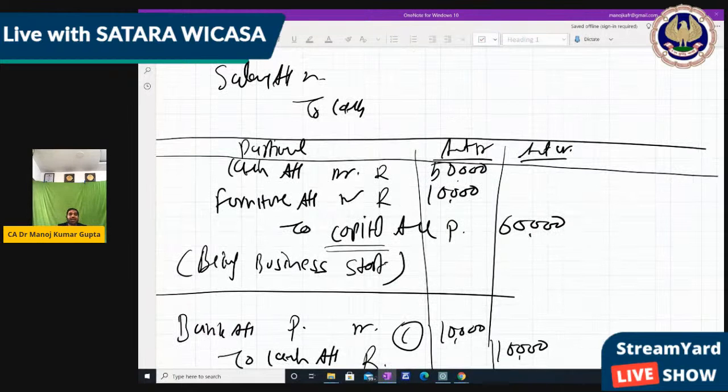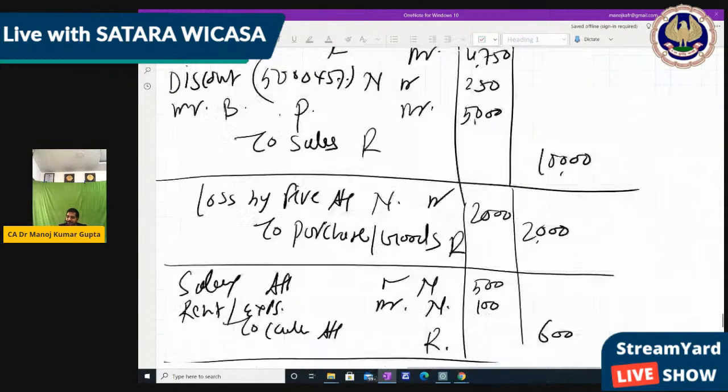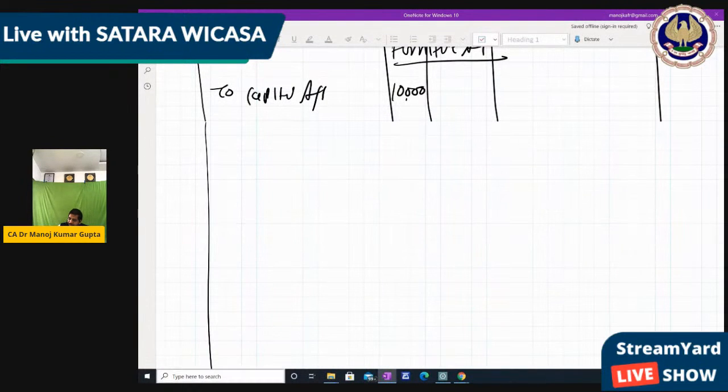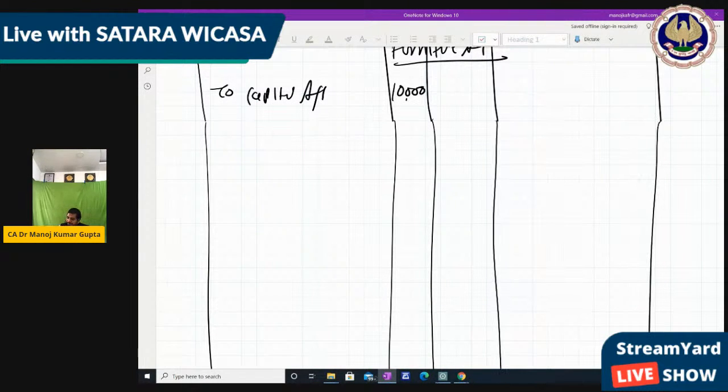Now next is the capital account. So we have to make the capital account. You may say, sir, we have already used capital account in the cash and furniture. That is basically for the cash account purpose we used capital, and for the furniture account purpose we used capital. But for the capital account purpose we have to use cash and furniture. So we have to make the capital account as well. Make the capital account after leaving 2-3 lines below the furniture account.